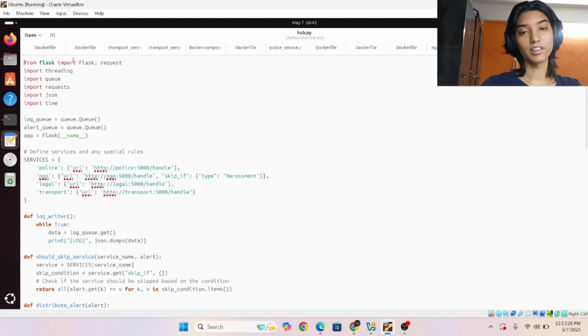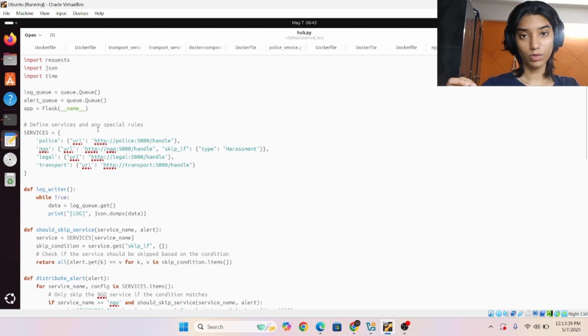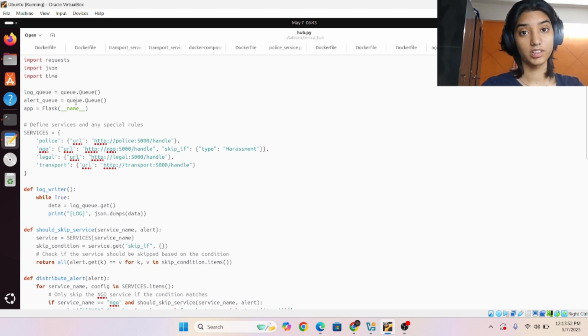I'm using Flask. Flask is for using the HTTP request or sometimes JSON. So I'm using request, threading, queue, and JSON, time. A log queue is generated, like it reads them, and then an alert queue is generated, where all those POST requests, whenever somebody sends an alert, are stored inside it.